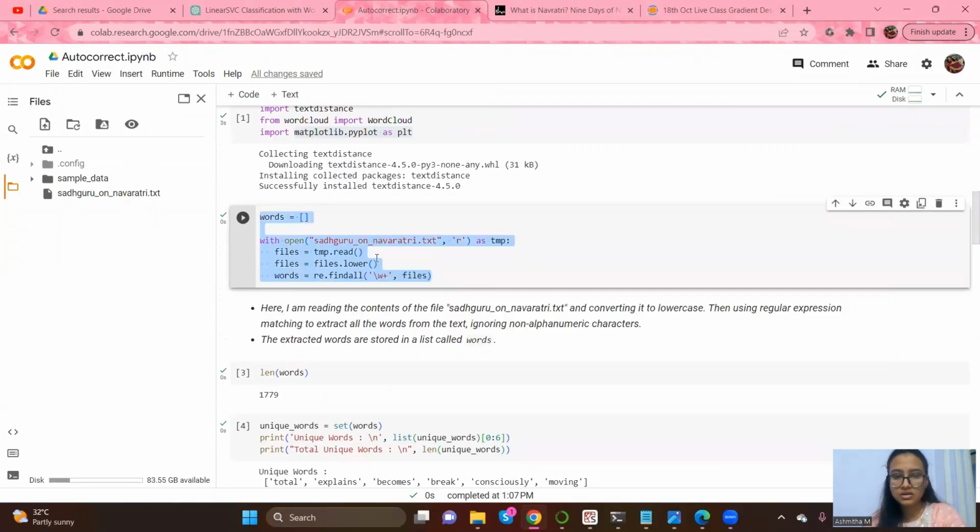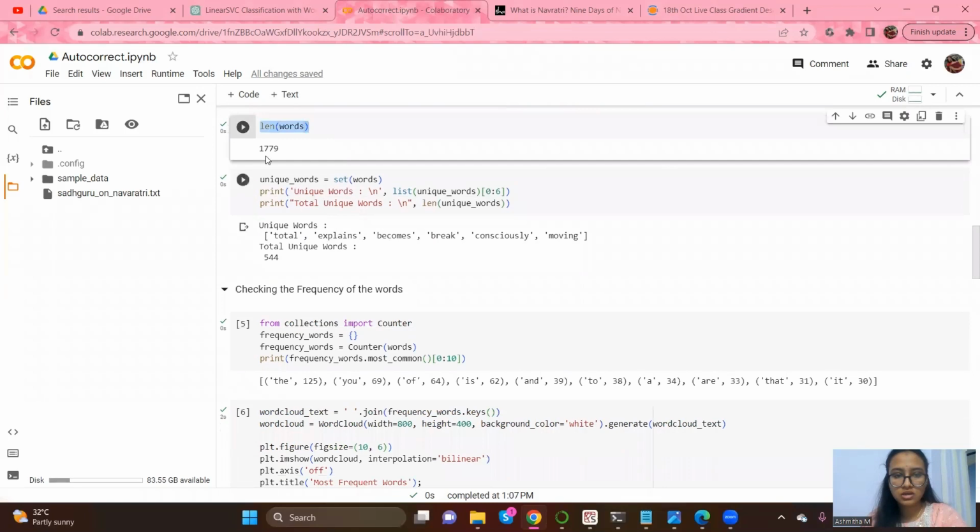I'm opening the file. First, I'm reading the file and then I'm lowercasing all the text in the file, and then I'm matching all the alphanumerical characters and appending them to this list here. Okay, now I will have all the words here. So basically this is like pd.read_csv. Usually if we have a data set for machine learning, we use the pandas library to load the file, to read the file, right? As this is a text file, I'm just loading all the words in this list.